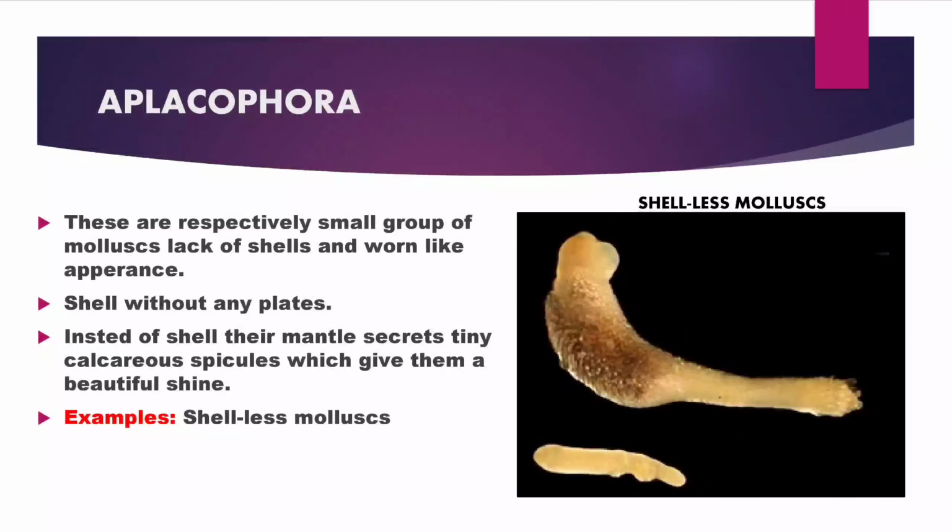First, Aplacophora. These are a relatively small group of molluscs, lacking a shell, and they have a worm-like appearance, and they contain no shell plate. Instead of a shell, their mantle secretes tiny calcareous spicules which give them a beautiful shine. Example: shell-less molluscs.